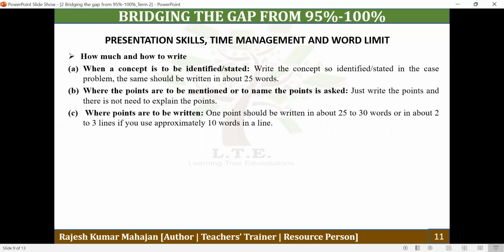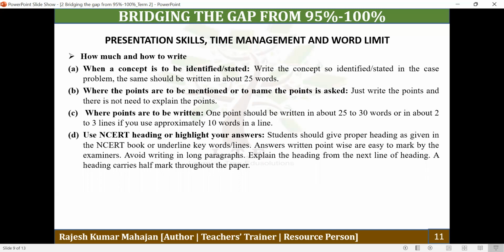And where the points are to be written, like if you have to write importance or limitations, in any type of question, whether it's a 2-mark, 3-mark or 5-mark question, you should write each point in about 25 to 30 words. So 25 to 30 words means 2.5 to 3 lines, if you are using 10 words in a line. So your explanation should be about 2.5 to 3 lines in order to write one point.